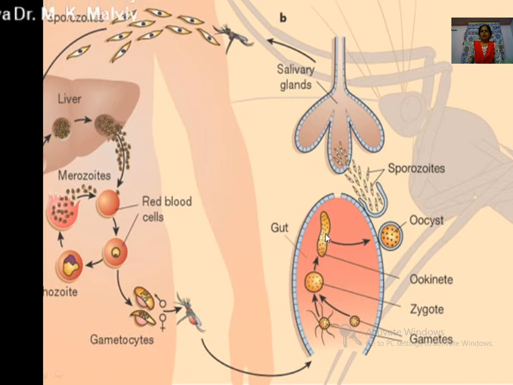Now again, the elongated structure is converted into a rounded one, and the parasite itself secretes an oocyst around it. The single nucleus of the zygote divides into many, and in this way the oocyst has many parasites developing inside it.